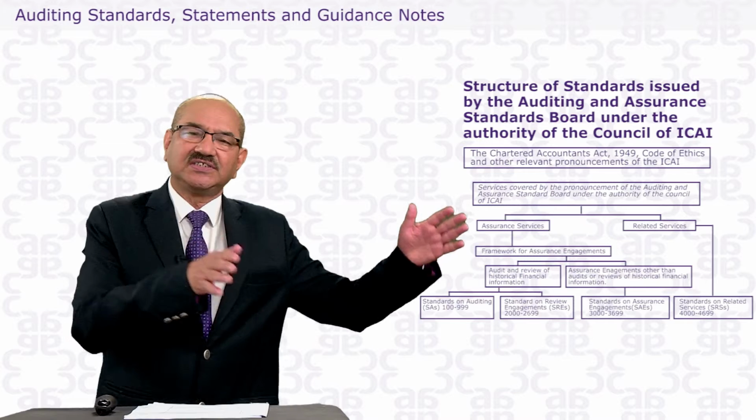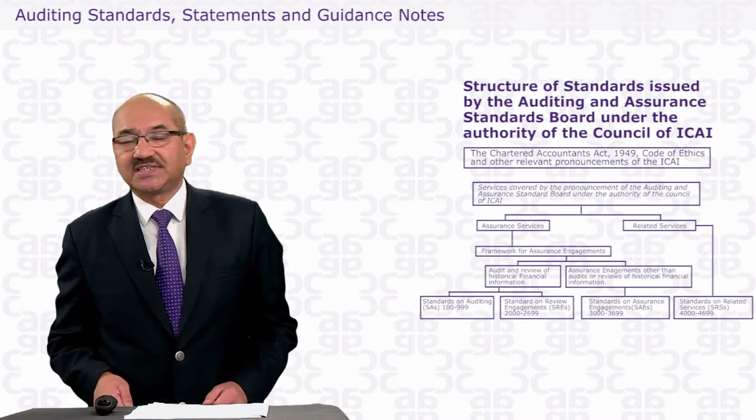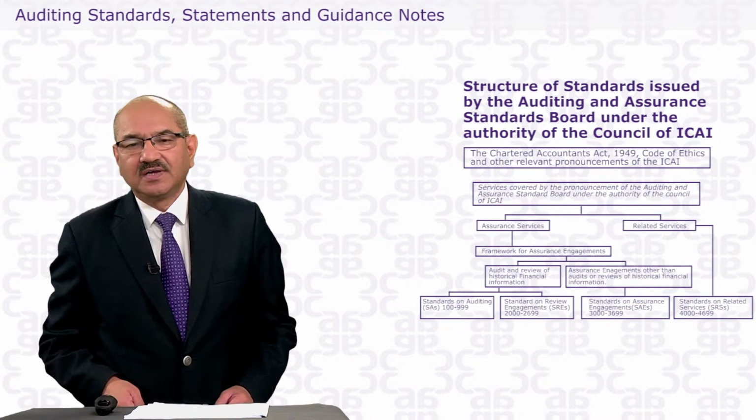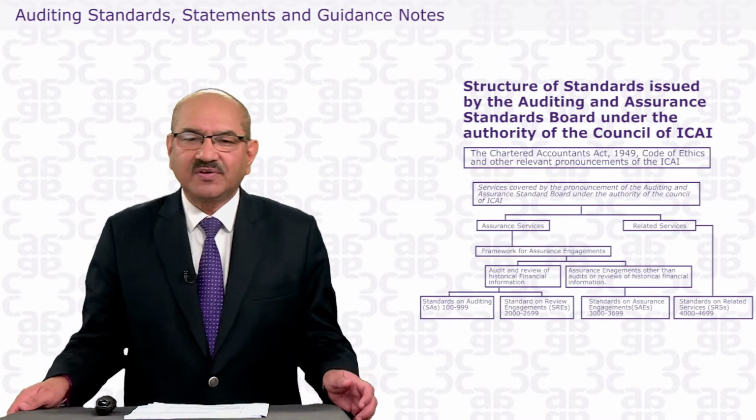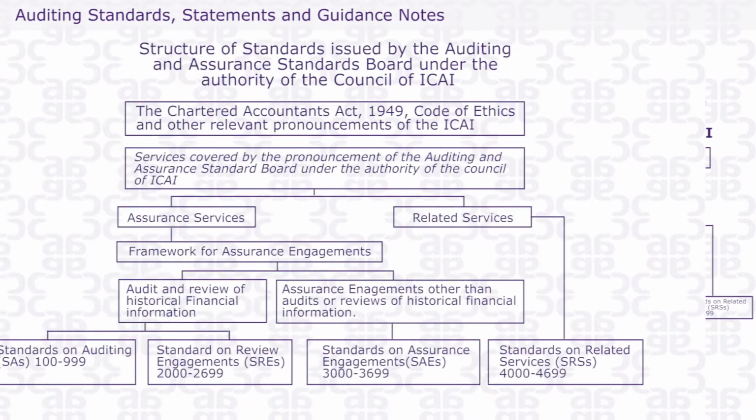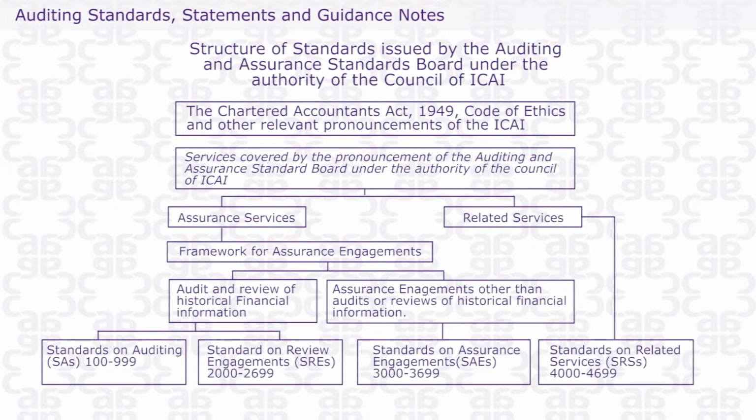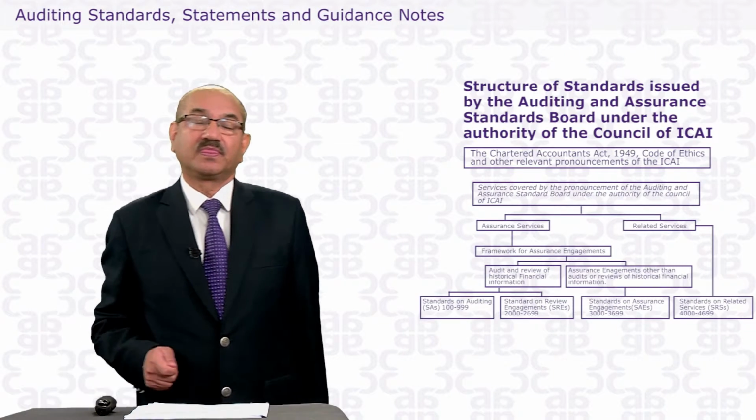He also gives assurance after following the 37 Standards on Auditing. He also gives assurance after following these standards on assurance engagement, called SAE. The assurance standards are only two. So what is the difference between these two?